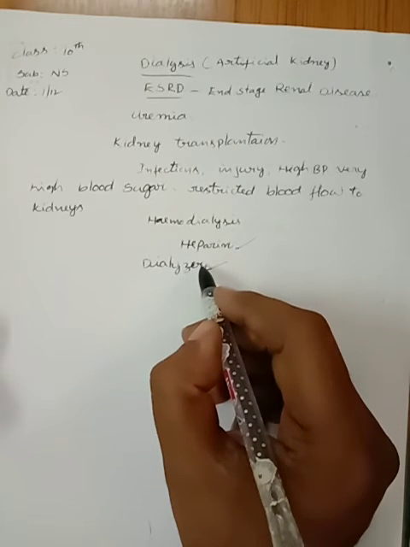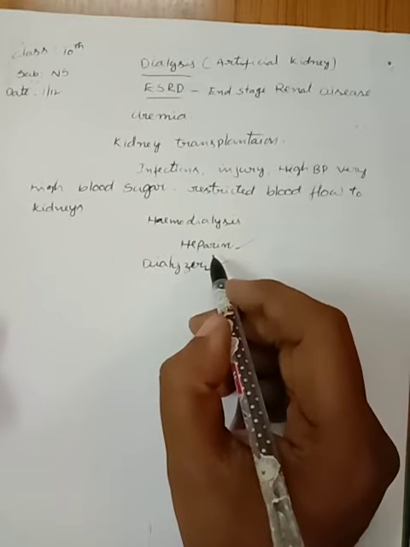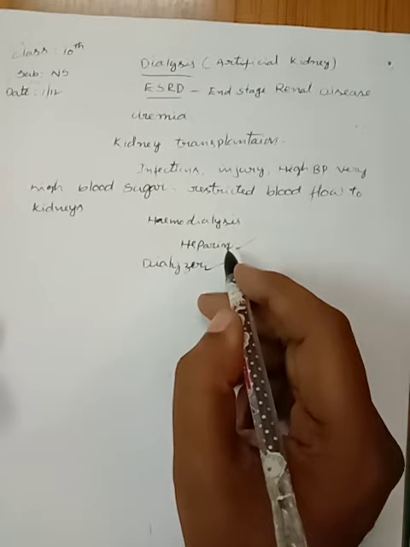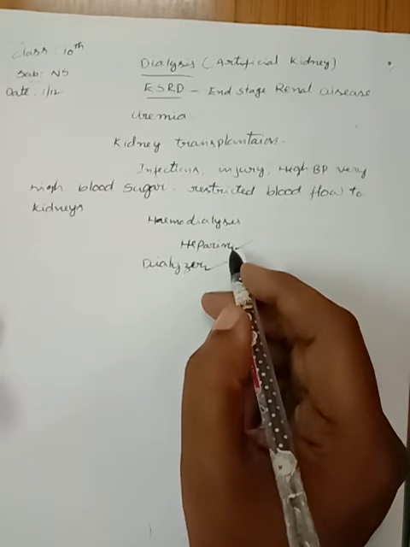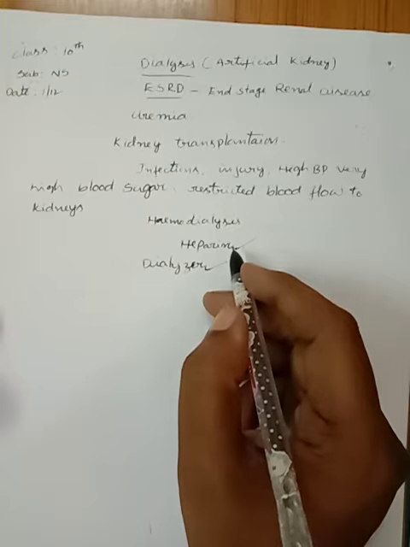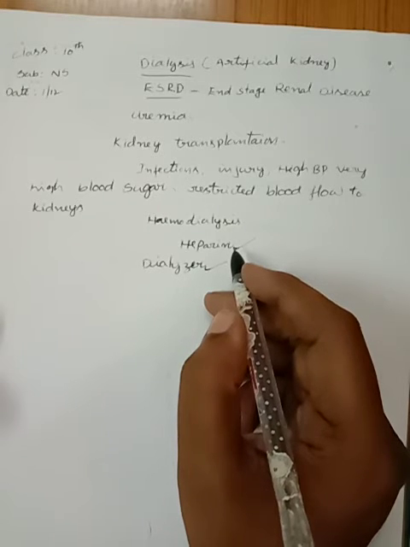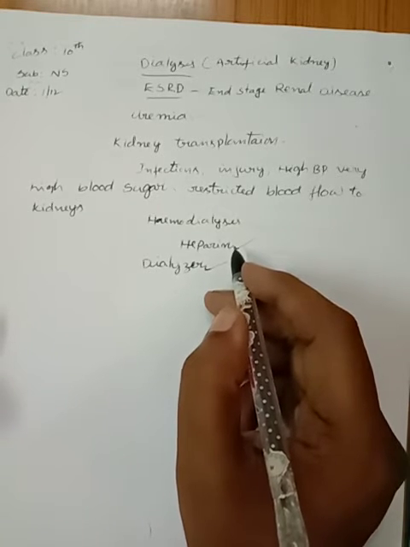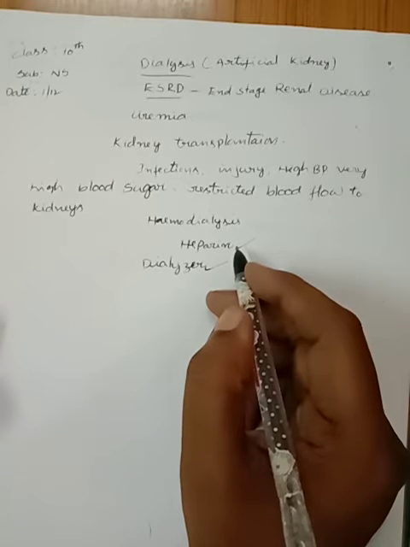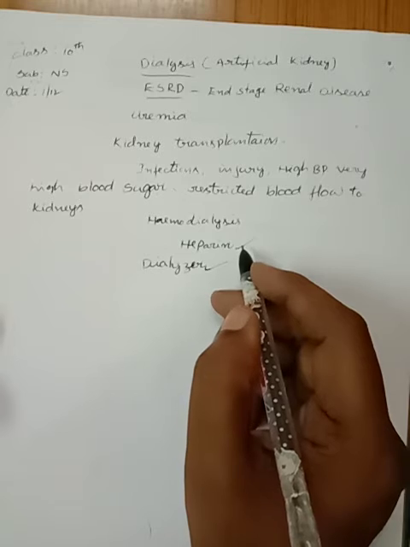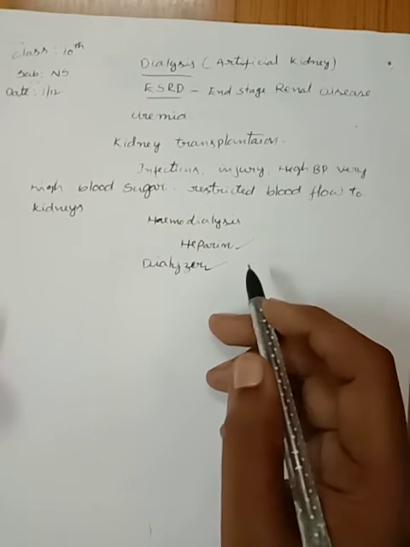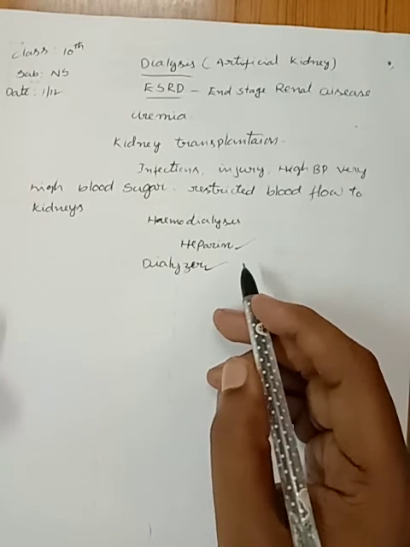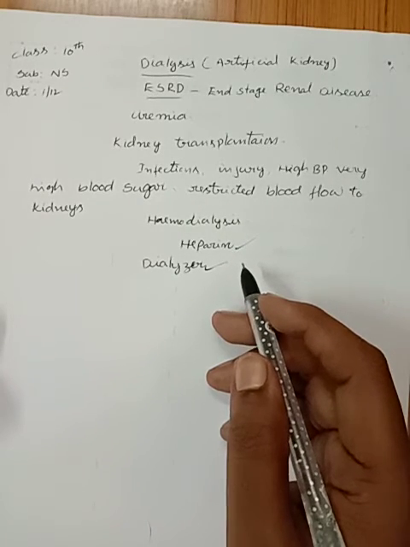In this dialyzer, blood flows through channels or tubes. These tubes are embedded in the dialyzing fluid. The membrane separates the blood flowing inside the tube and the dialyzing fluid, which has the same composition as plasma except the nitrogenous waste products.